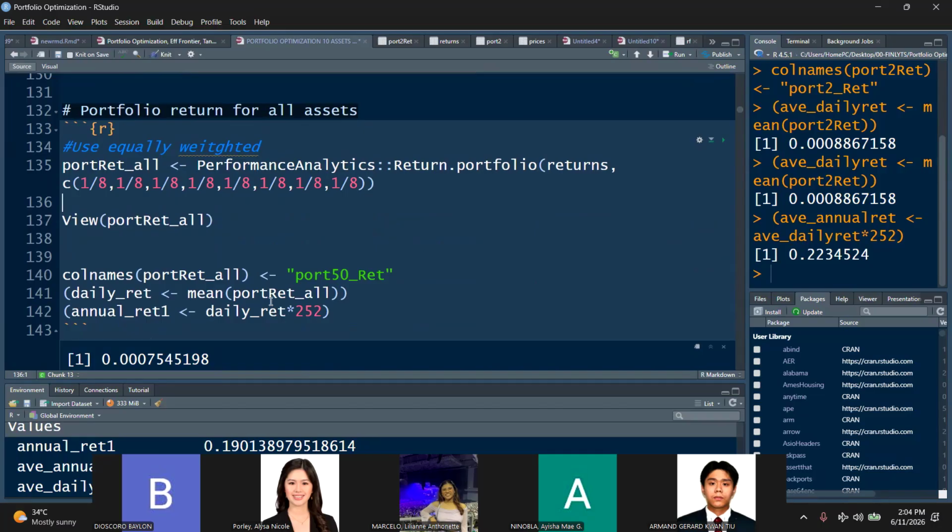Portrait all, and then let me see, daily ret, annual ret. I'll just include all to distinguish it from the other all. So this should be portrait all, daily ret all.